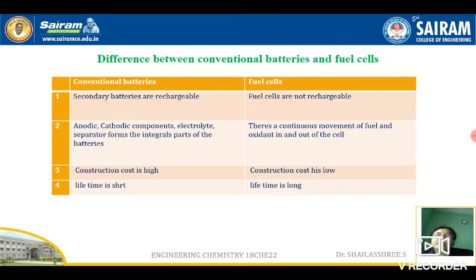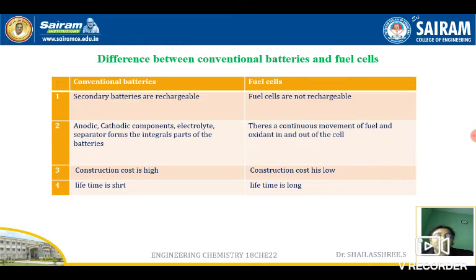So compared to conventional batteries, fuel cells are better, and instantly they produce a large amount of energy depending on the amount of fuel supplied. Usually they are used wherever energy is required instantly or quickly, like in military uses, or in industries where a large amount of energy is required in a short amount of time. In those places fuel cells are used. These are the differences between conventional batteries and fuel cells.